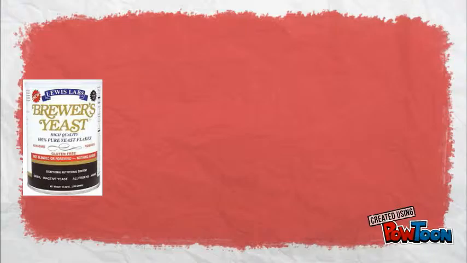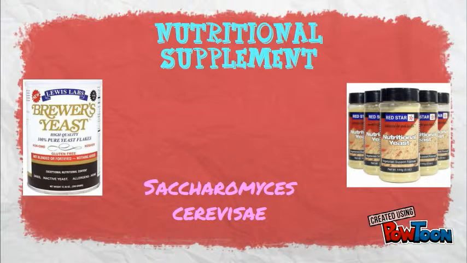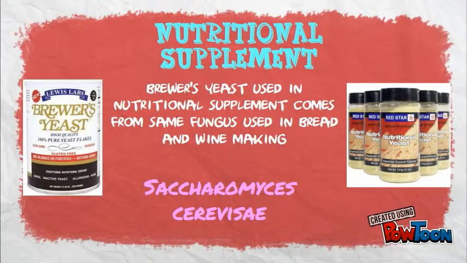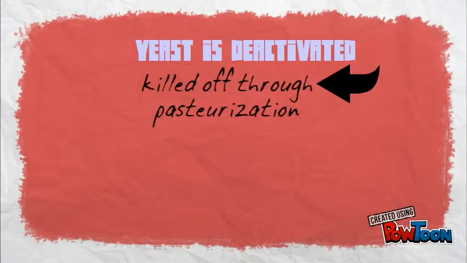Other than that, yeast is also used in nutritional supplements. Brewer's yeast, which is commonly used, comes from the same fungus that is used to ferment and make wine. It is important to understand that the yeast used in nutritional supplements is deactivated. In other words, the microorganisms have been killed off through pasteurization or drying, but the proteins, vitamins, and minerals are still there.